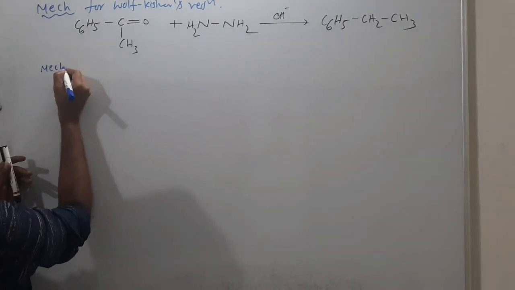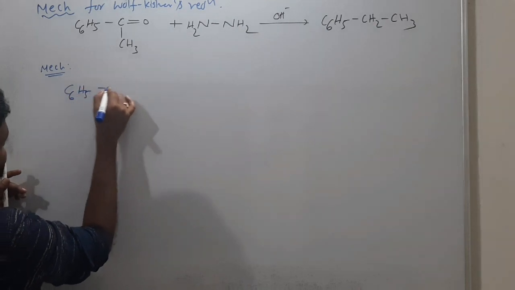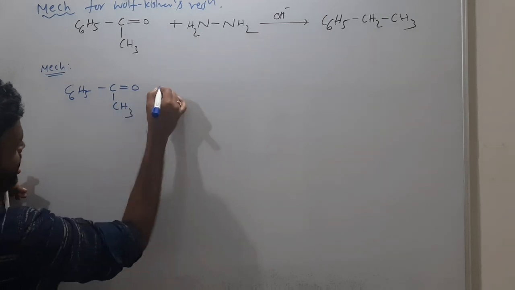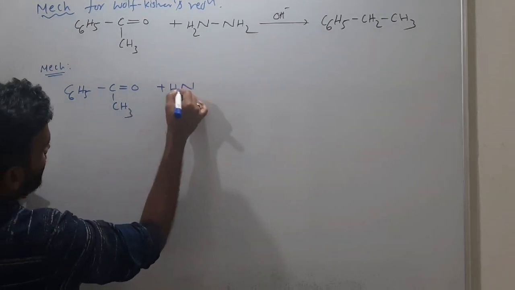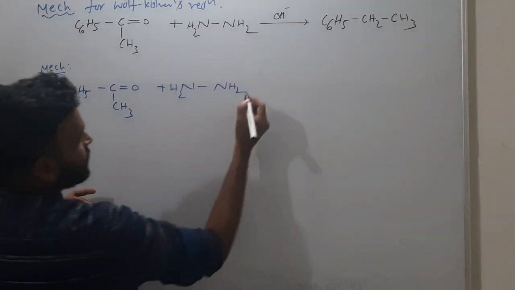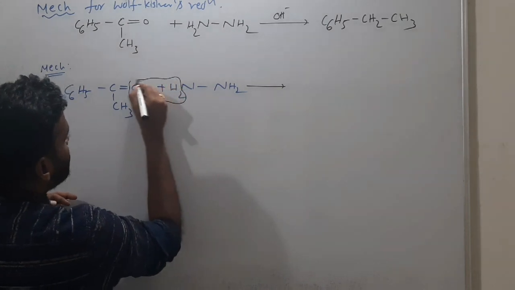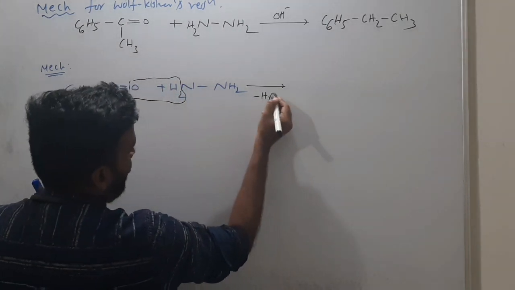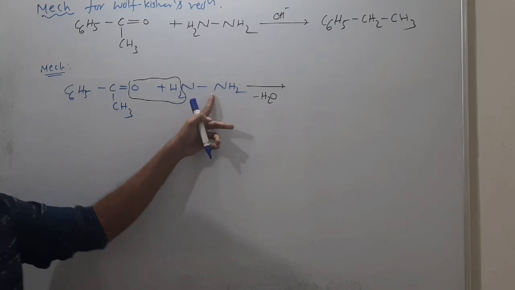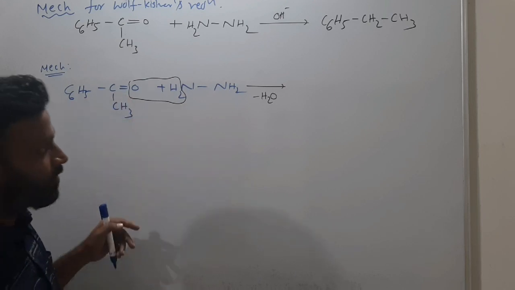So C6H5 and C double bond O CH3, now hydrazine, NH2 single bond NH2. So what happens? H2O will come out, minus H2O, with hydrazine and this ketone C6H5 C double bond O CH3.